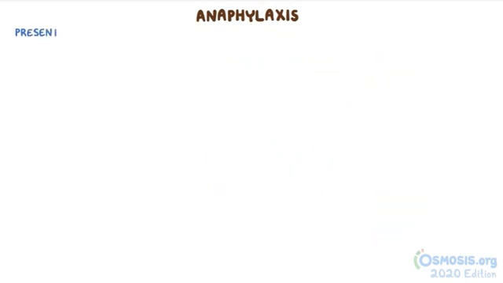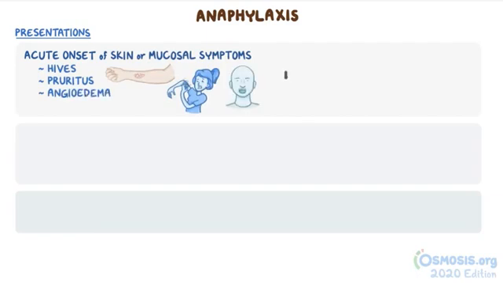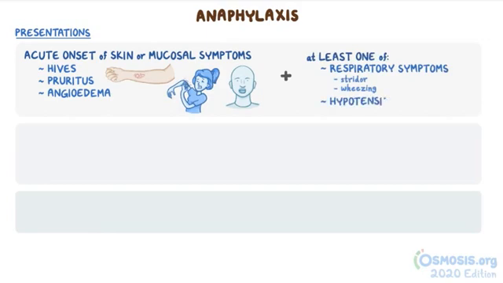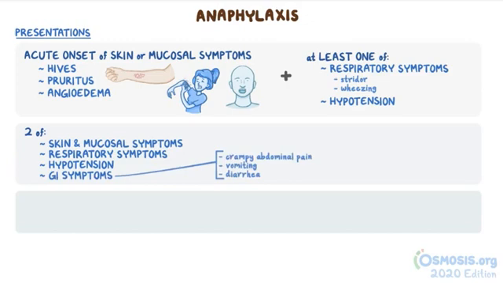There are 3 potential presentations that should raise your concerns for anaphylaxis. First is an acute onset of skin or mucosal tissue symptoms, like hives, pruritus, or angioedema, along with at least one of either respiratory symptoms like stridor or wheezing, or hypotension. The second presentation is presence of 2 of the following after exposure to a likely allergen: skin and mucosal symptoms, respiratory symptoms, hypotension, and gastrointestinal symptoms like crampy abdominal pain, vomiting, or diarrhea. The third presentation is simply hypotension after exposure to a known allergen, like an insect bite.